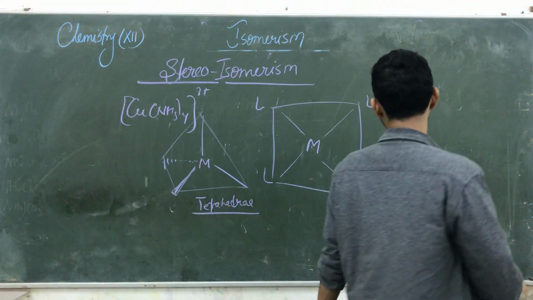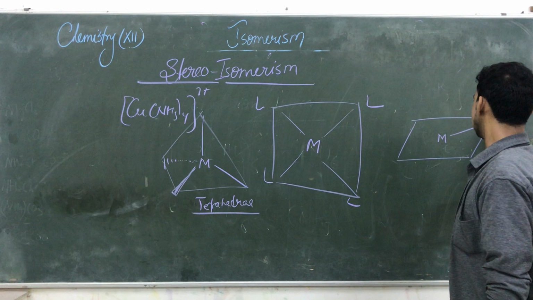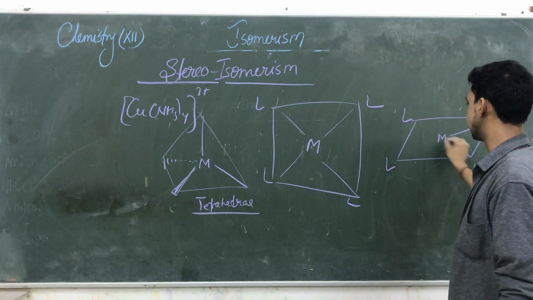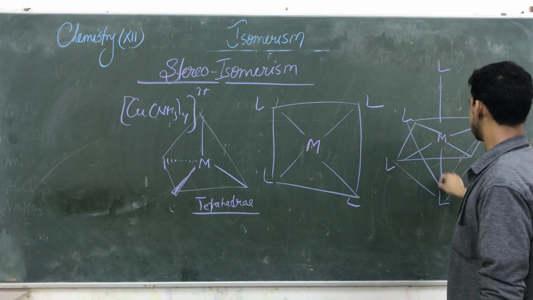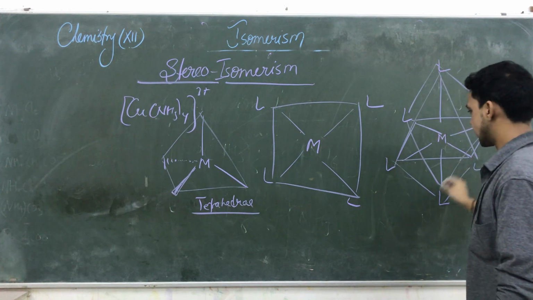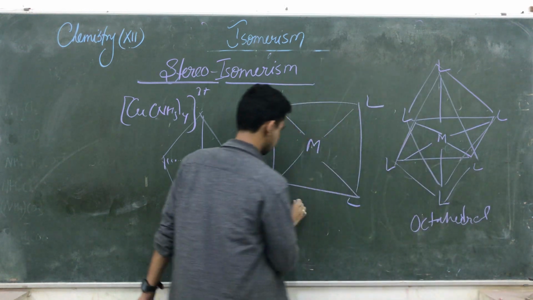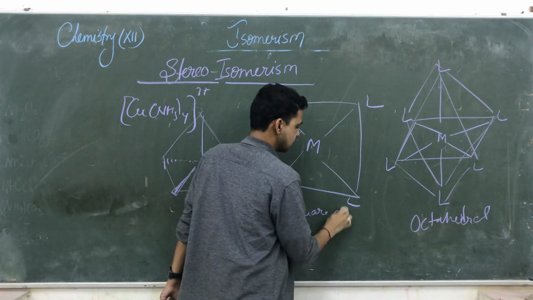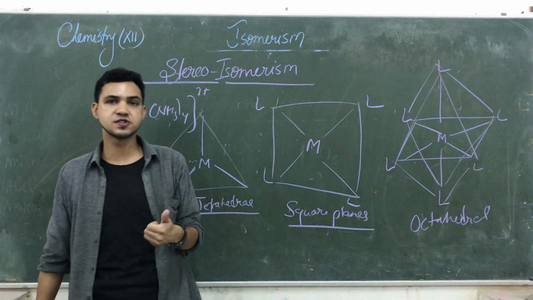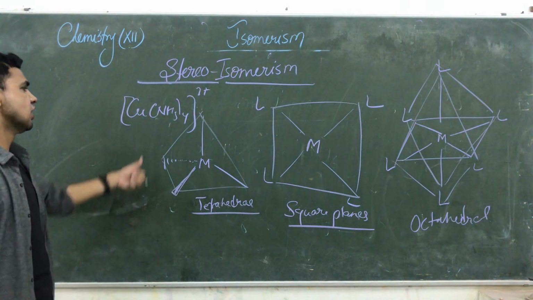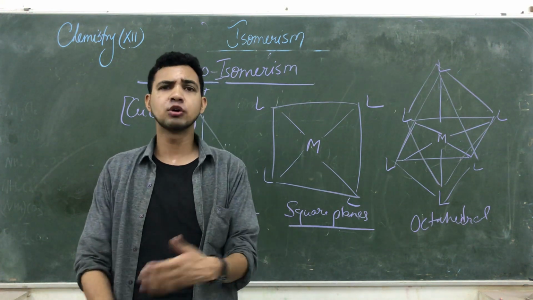And the next very important geometry is octahedral. You know the octahedrals. Here the central metal, ligands are here. Okay, one ligand is above and one ligand is below. So that geometry is known as the octahedral geometry. So that is octahedral, and this one is known as the square planar. So this three-dimensional arrangement of the ligands surrounding the central metal atom in space is known as its stereochemistry. So generally tetrahedral, square planar, octahedral geometries we are observing, but pentagonal geometry is also there.